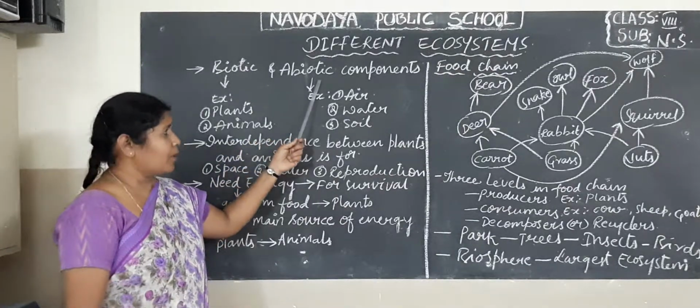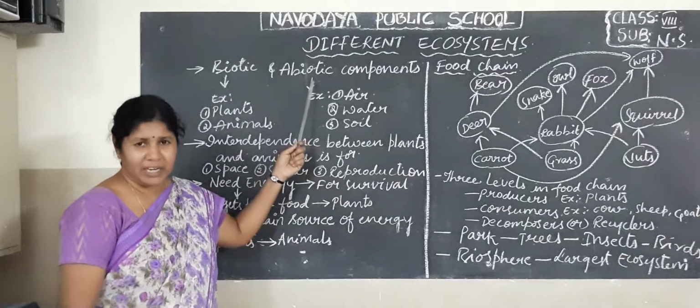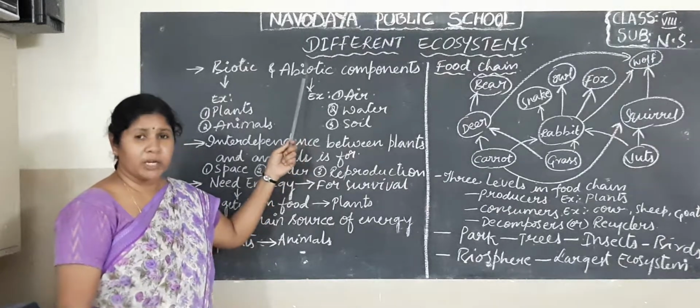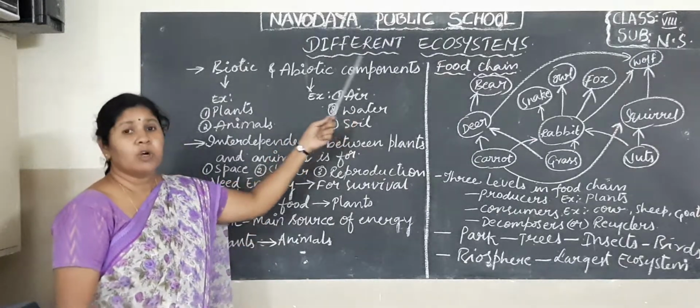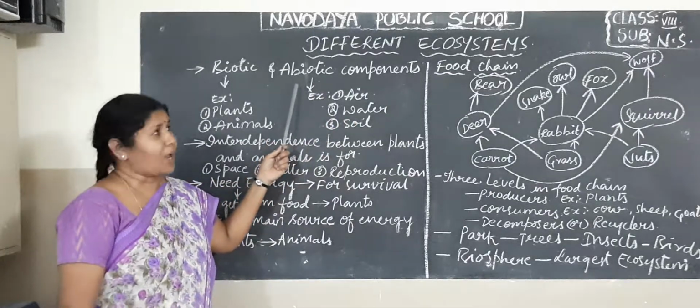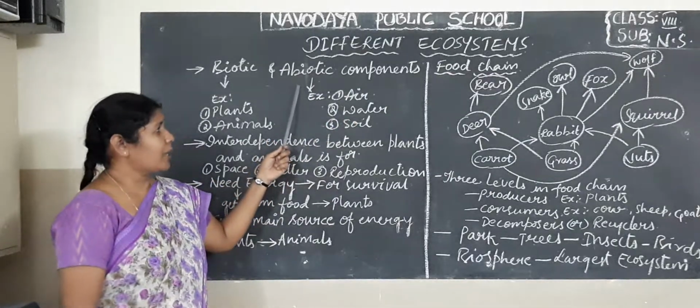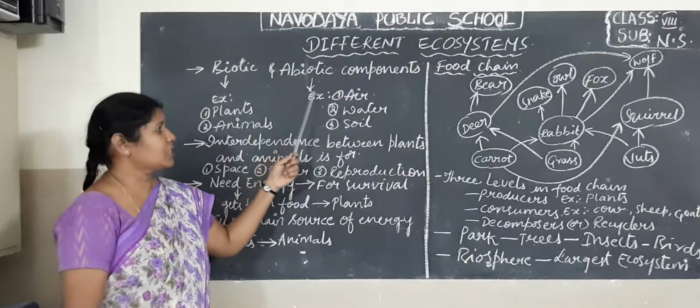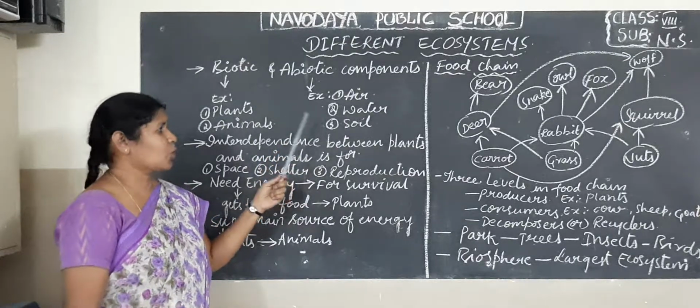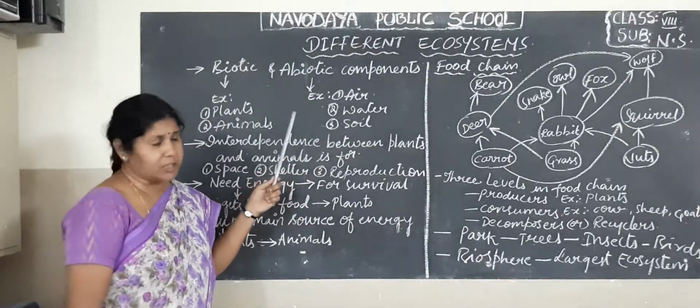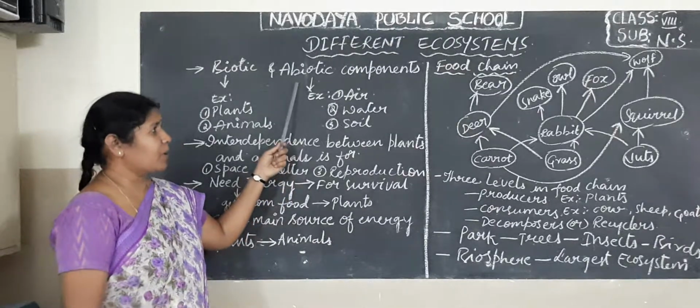Abiotic components do not have any life, but they are also very important in an ecosystem for good survival. The best examples are air, water and soil.